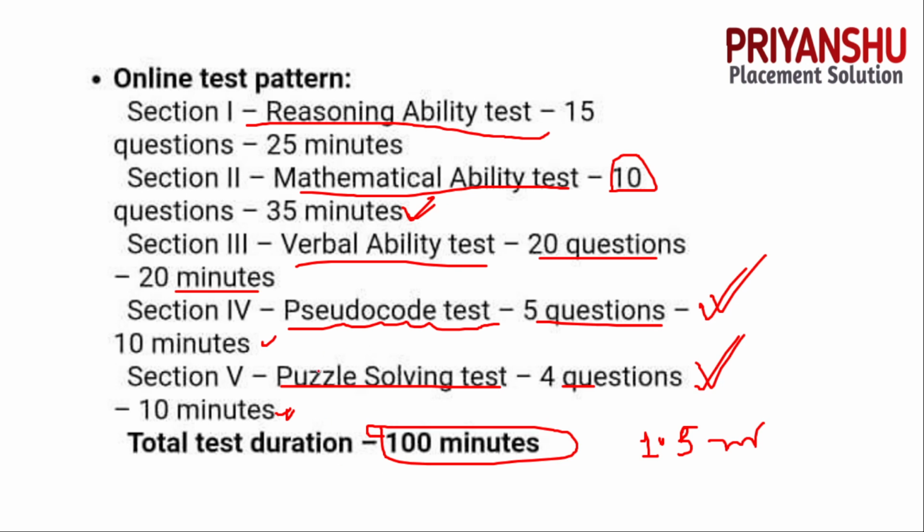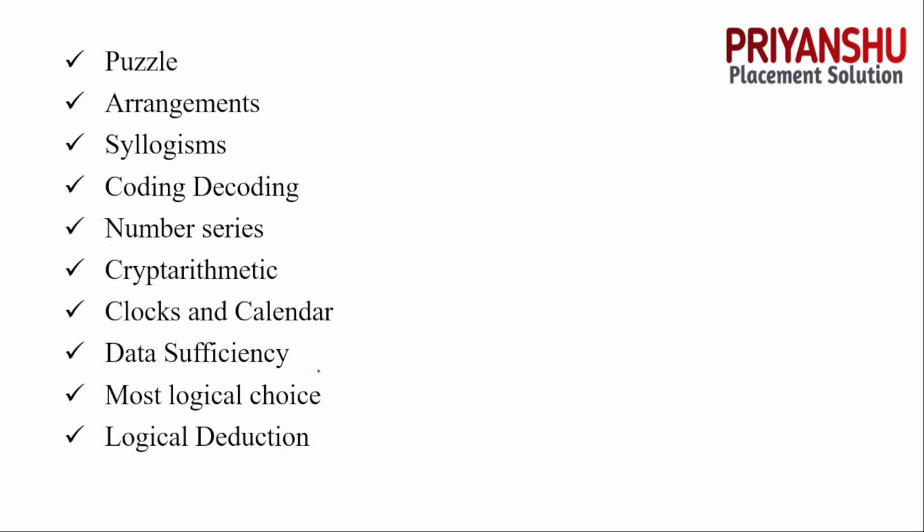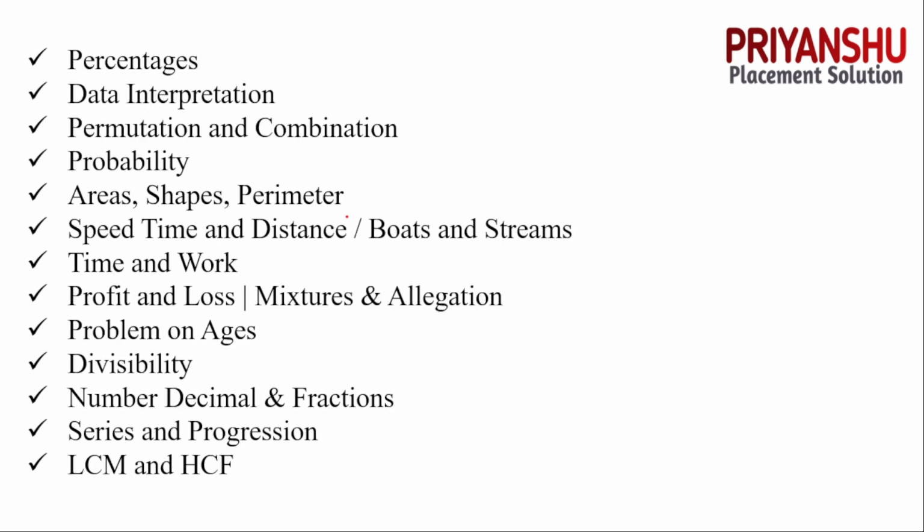Let's move to some important topics. The very important topics are data sufficiency, logical deduction and number series. If you want, you can take a screenshot of that. Some more topics are there. Basically aptitude and almost all of these topics are important. I have just searched on Google and taken some topics to show in front of you, because I have no time to write all these topics one by one.